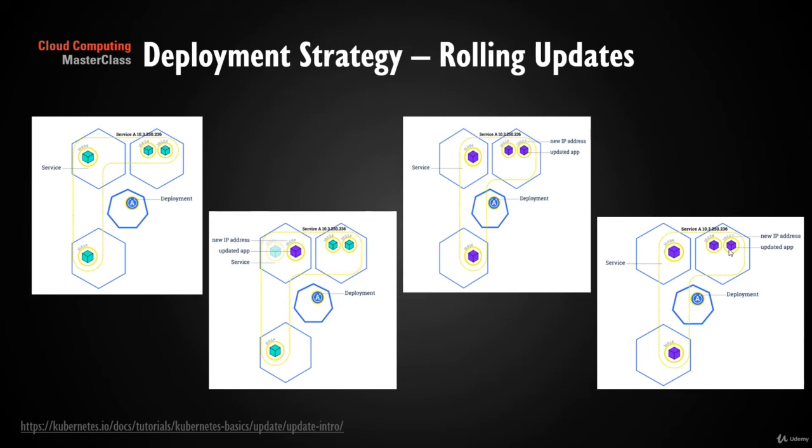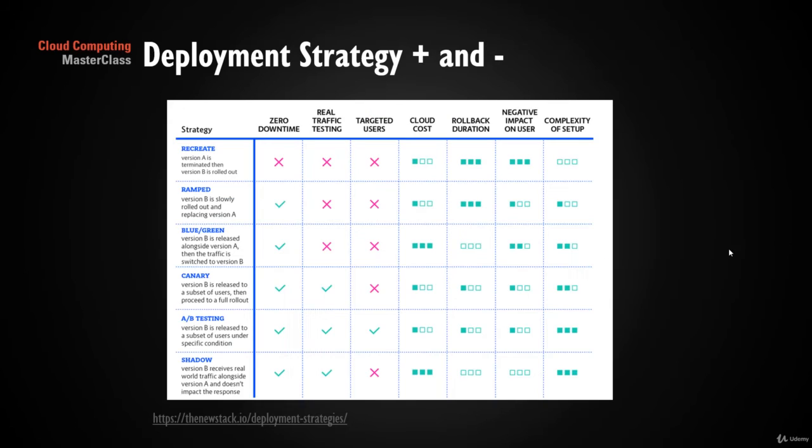In this particular case, you cannot control who from the user side can access the new version versus the older version. It all depends on how much load there is and how the software or platform can handle it. So that is rolling update. Talking about the different strategies, there are pluses and minuses. Here are some high level thoughts around it.